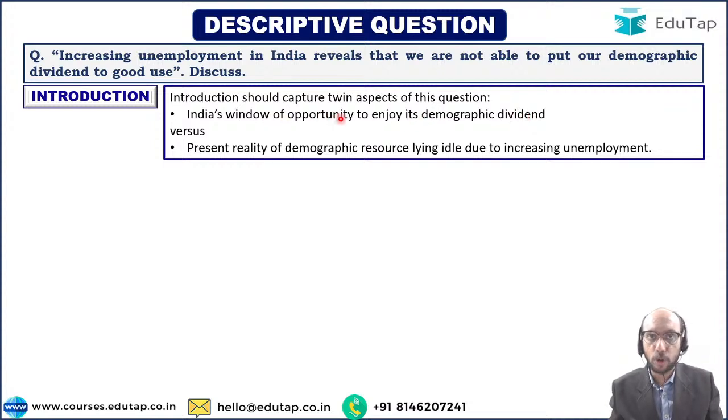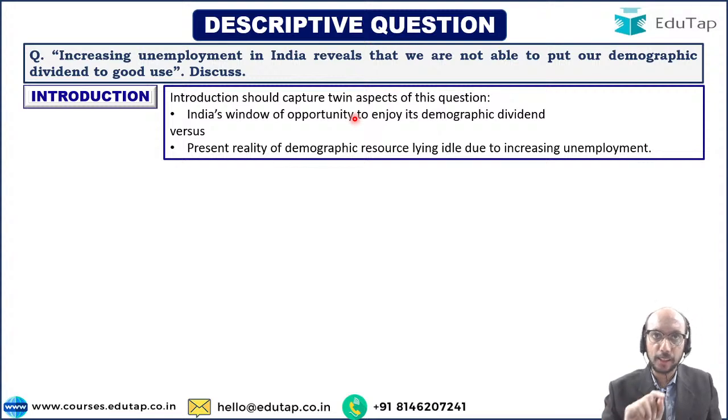You should be able to say that yes, we have a window of opportunity, in the sense that we have a very young population. The average age of population in India is low, right? And that population can be put to good use. That population, if employed, can help in generation of production, and can help in increasing India's GDP.